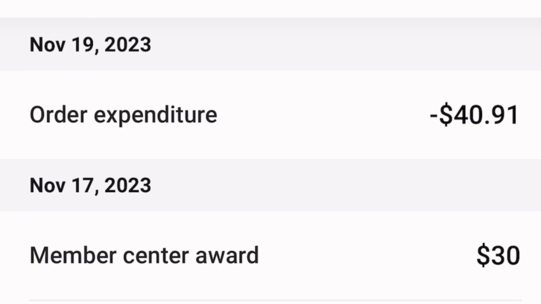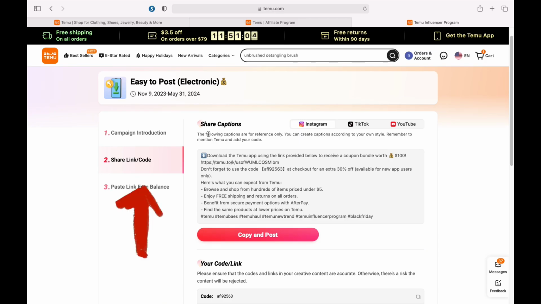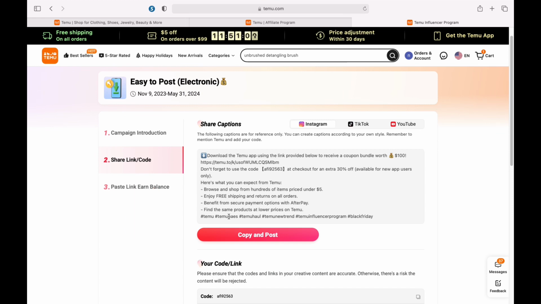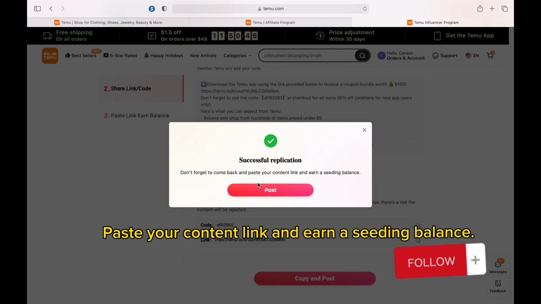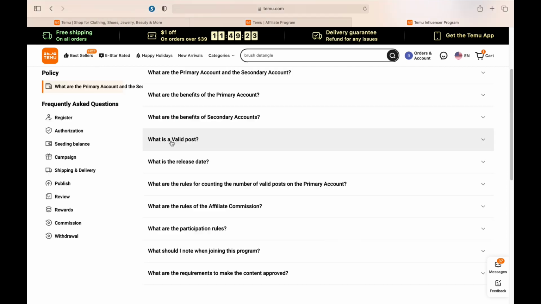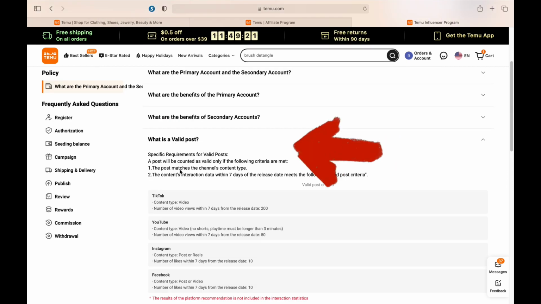based on the engagement. As a content creator, you have the opportunity to join the Temu Influencer Collaboration Program and get your unique code. I will leave my link in the description below, and you can start creating content and share your link. You can earn seeding balance easily.